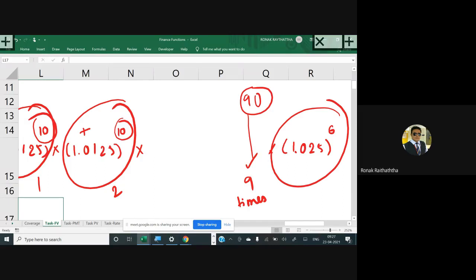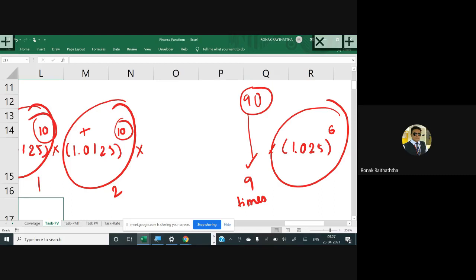Now some people are using the PV and FV tables. Oh my God, I was pretty much stuck on how you can use the PV and FV tables at the PG level? You must be able to calculate these things. And I'm sure that my students will be able to calculate these things. PV और FV टेबल तो हम एक्सेल में यूं बना देंगे, हमें वो टेबल की क्या जरूरत है, हम टेबल बनाते हैं.